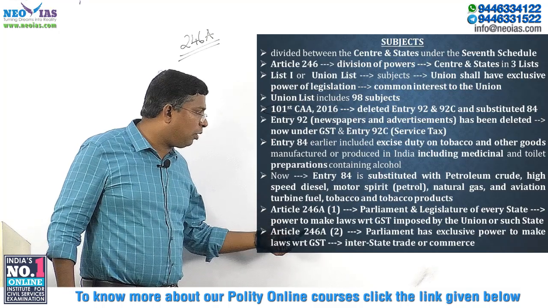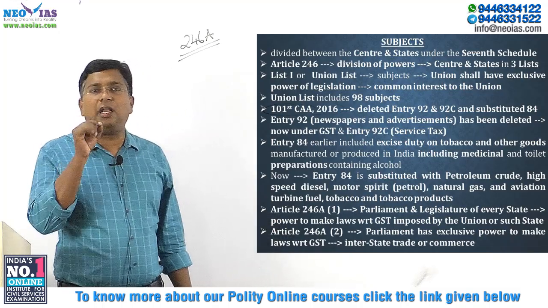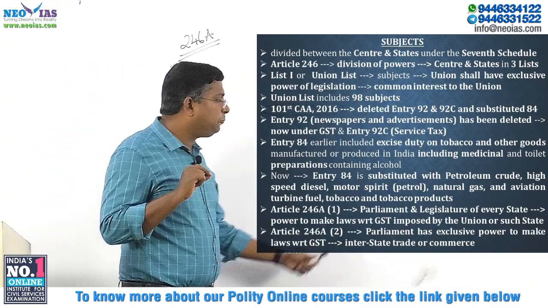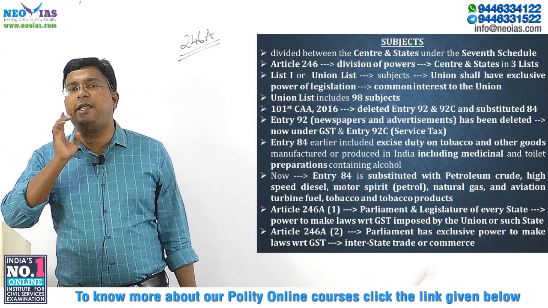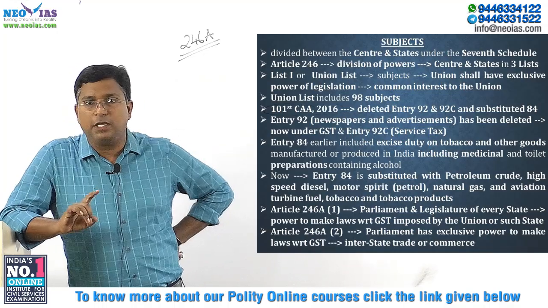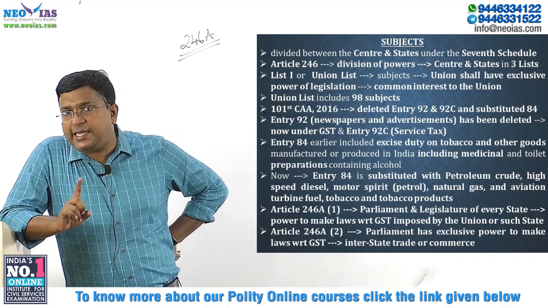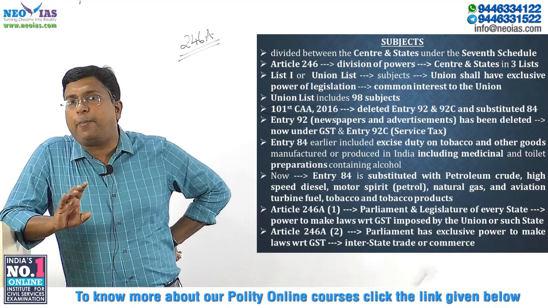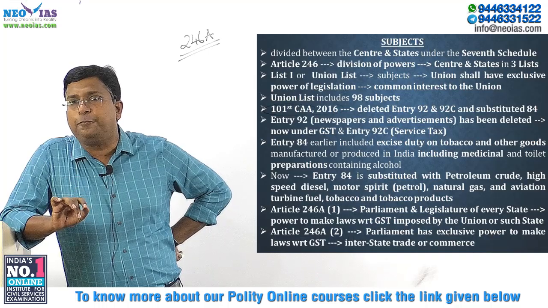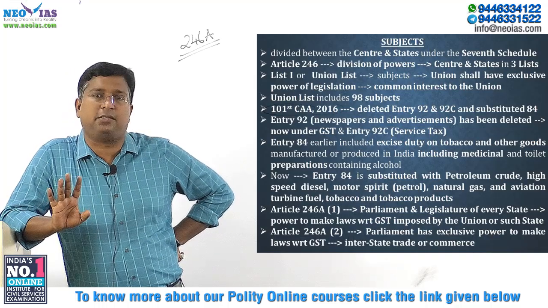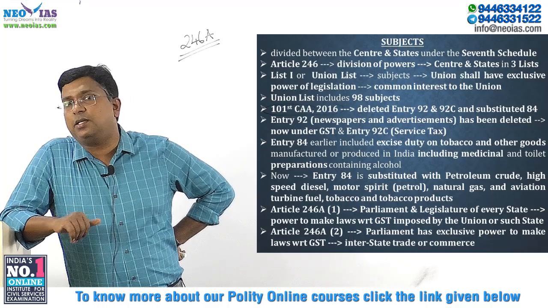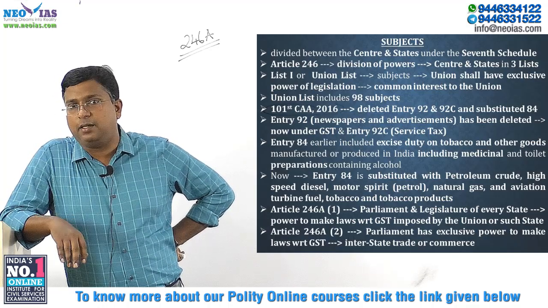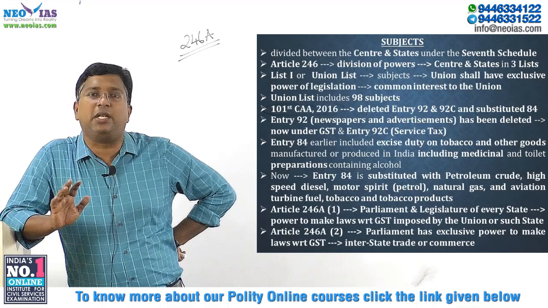And 246A clause 2 says that Parliament only has exclusive power to make laws with respect to GST in the case of interstate trade or commerce. So in relation to interstate trade or commerce, Parliament only can make law. That's why the Integrated Goods and Services Tax Act was enacted by the Parliament. Respective state goods and services tax is passed by the state legislature. Central GST is passed by the union legislature.